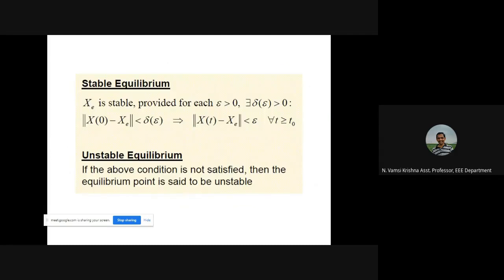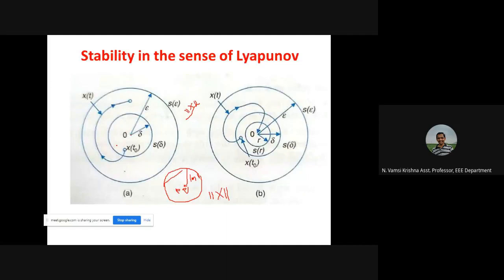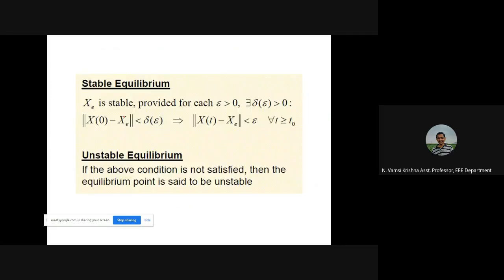Now, how are they mathematically explained? So stable, as we say, if the initial condition x of 0 is within this delta of the equilibrium point, that is, the norm is less than delta. This is the circle, this is the sphere, S of delta, and this is our equilibrium point x_e. So if the initial condition is within this sphere of delta, at a distance less than this from the equilibrium point, then what about x of t, the trajectory? The trajectory will not leave this epsilon.